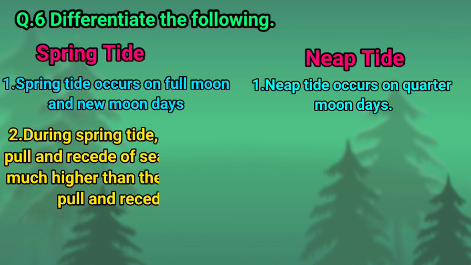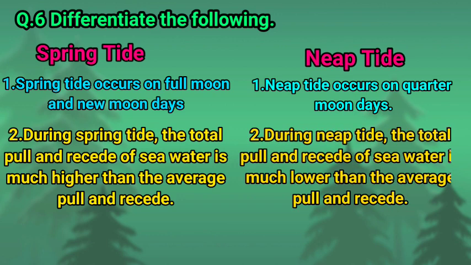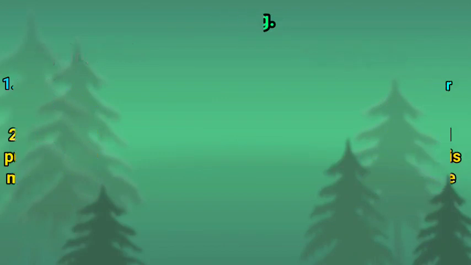Next, second point, during spring tide, the total pull and recede of seawater is much higher than the average, whereas during nip tide, the total pull and recede of seawater level is much lower than the average. So children, this is the difference between spring tide and nip tide.